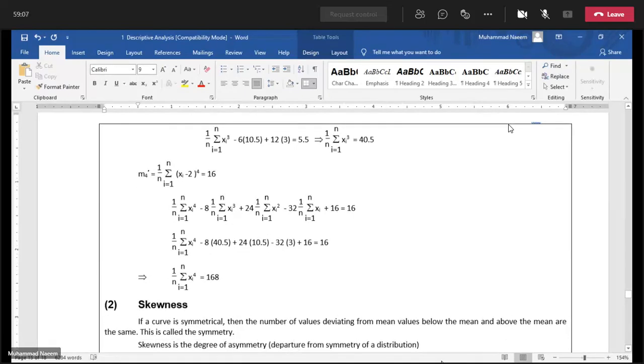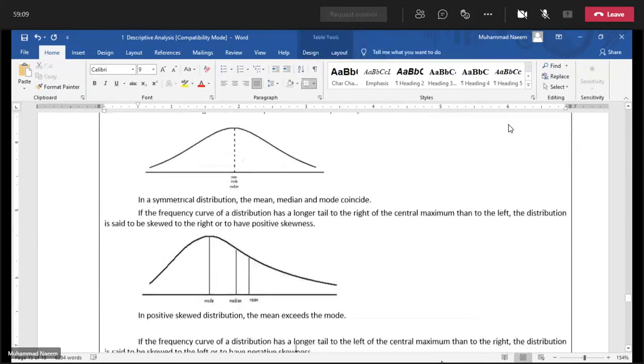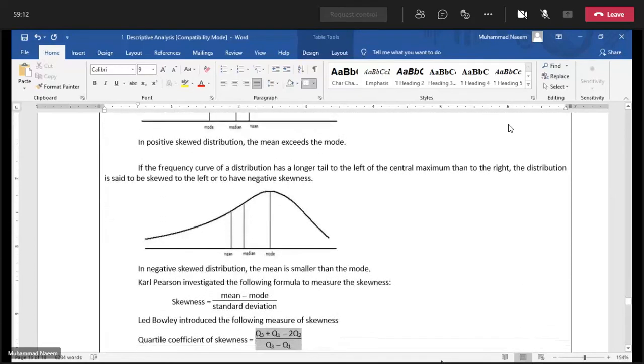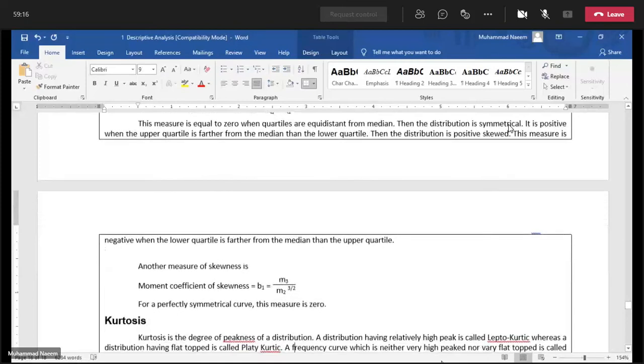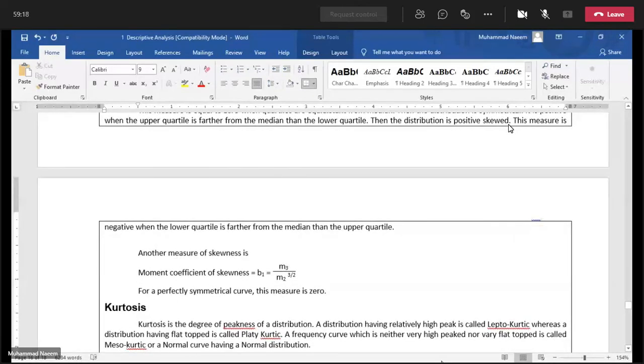Okay, now as we have discussed skewness and kurtosis, but here also we have an alternative formula of skewness and kurtosis using these moments.